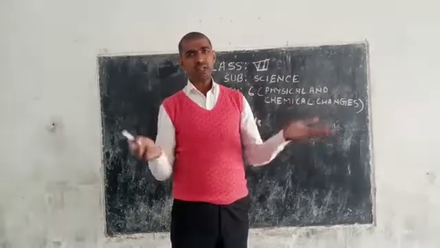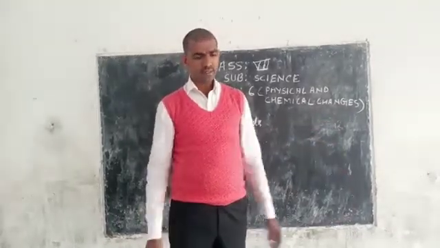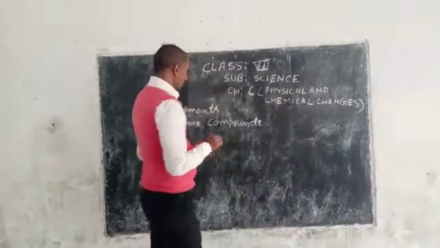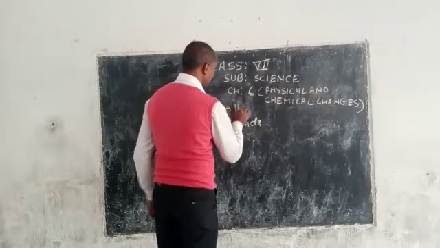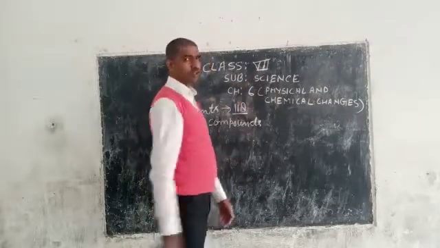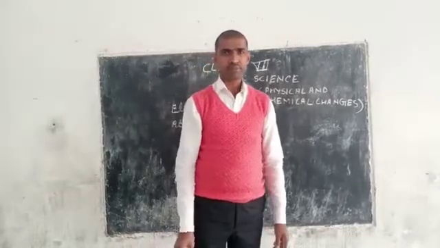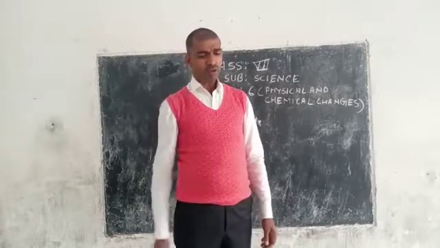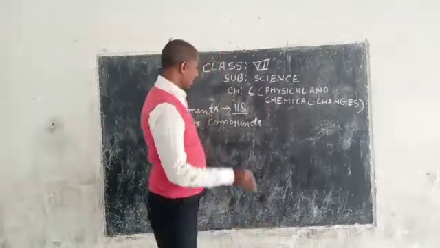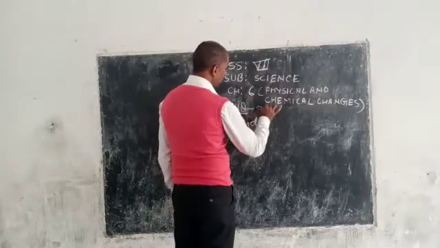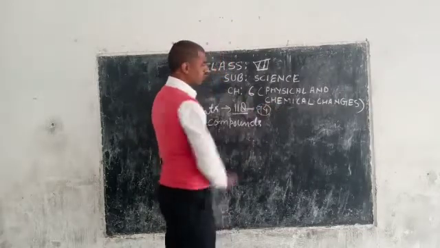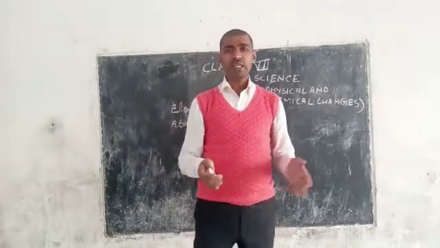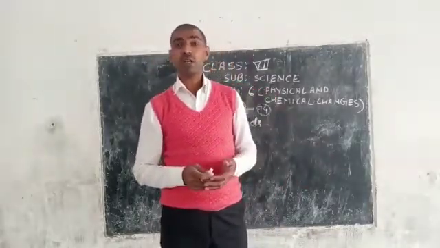There are 118 elements known to date. Among these 118, 94 are found in nature, and the elements present in nature are called natural elements.